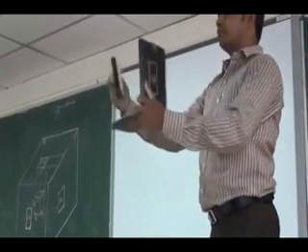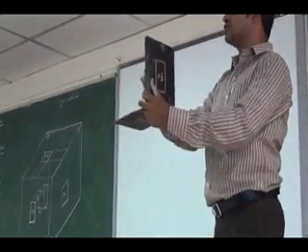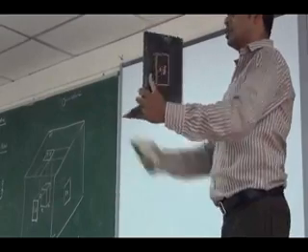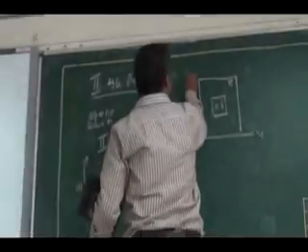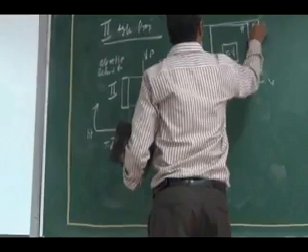I have my object here, the front view is obtained here, the top view is obtained here. The front view you have drawn as it is. For the top view, I have to rotate my horizontal plane 90 degrees, fold it like this. The top view also comes above the reference line. My horizontal plane also comes above the reference line.